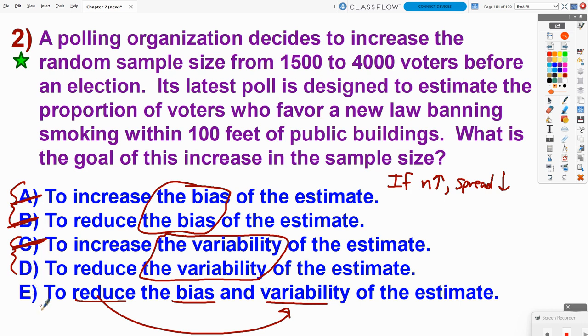Now, for the reduction in bias of the estimate, it really doesn't matter what our sample size is, because our estimate should hopefully be very close to the actual true parameter value. So an increase in the sample size really isn't going to reduce or increase the bias because of the features of a sampling distribution. The center should be relatively close to the actual value. So I would say it doesn't actually reduce the bias, but its key feature is that it reduces the variability of the estimate.